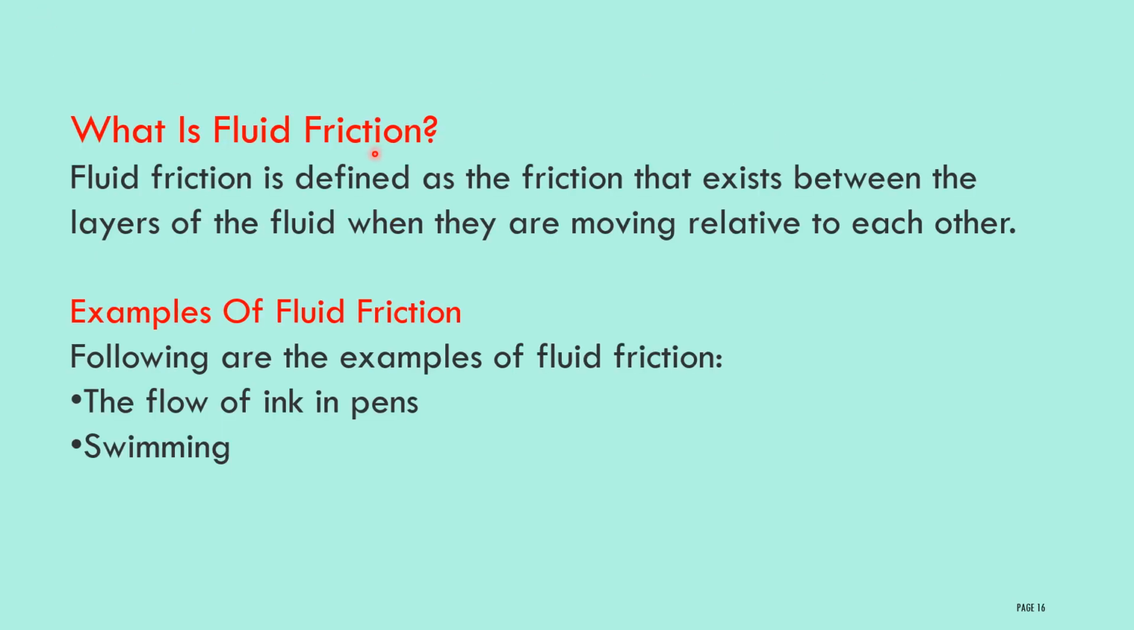What is fluid friction? Fluid friction is defined as the friction that exists between the layers of a fluid when they are moving relative to each other. When two layers of fluid are in contact with each other and start moving, then it creates a friction. That friction we will call fluid friction. Examples of fluid friction are the flow of ink in pens, and swimming.